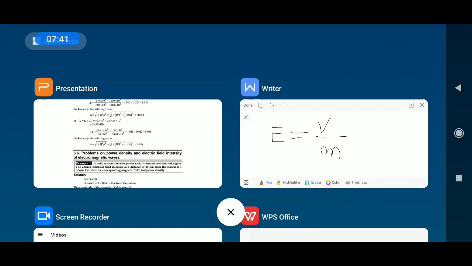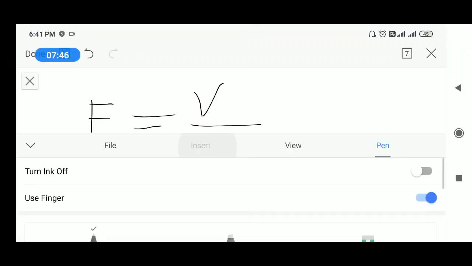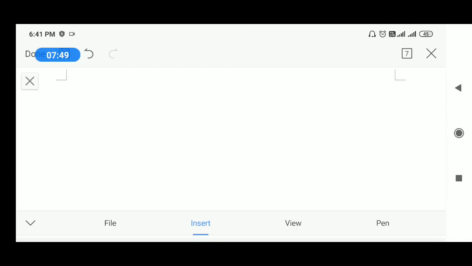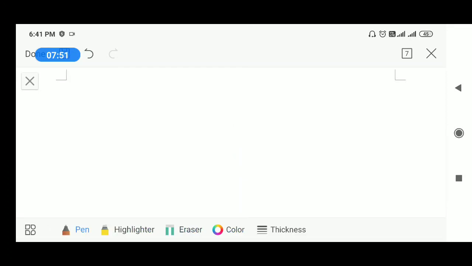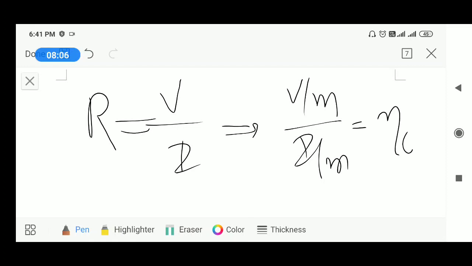Take an empty place so that you can understand the formula related to R is equal to V by I. Similarly, voltage per meter divided by current per meter is given by free space impedance, that is eta naught, where volt per meter is nothing but electric field intensity and ampere per meter is nothing but magnetic field intensity, that is eta naught.